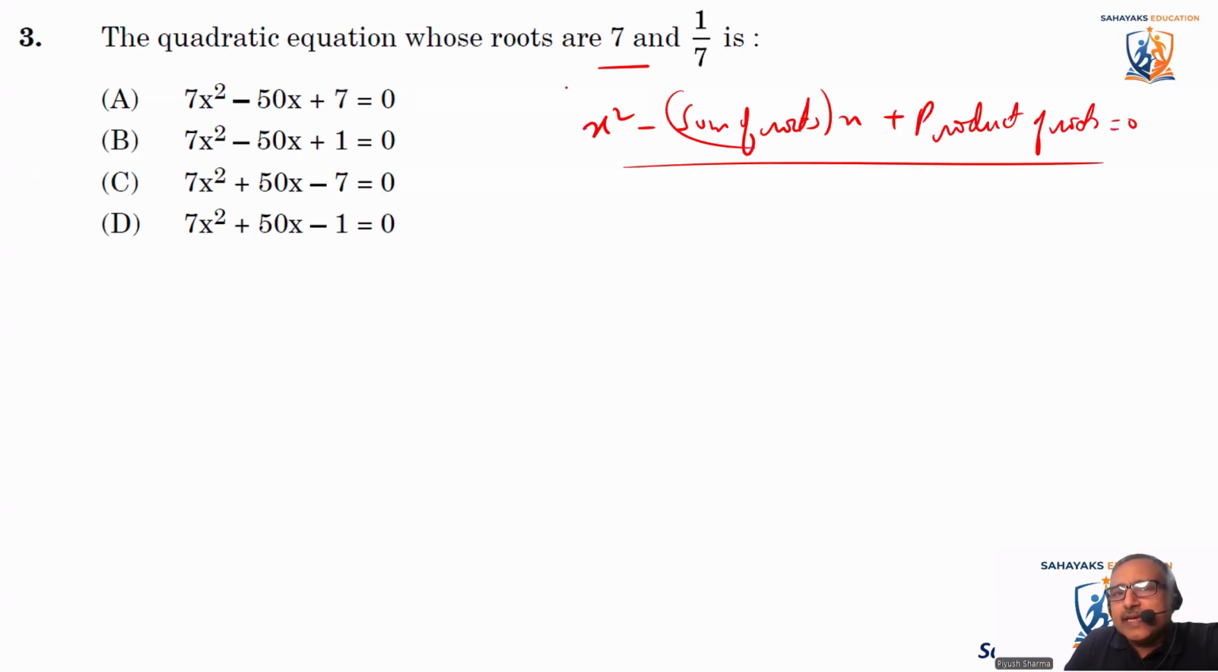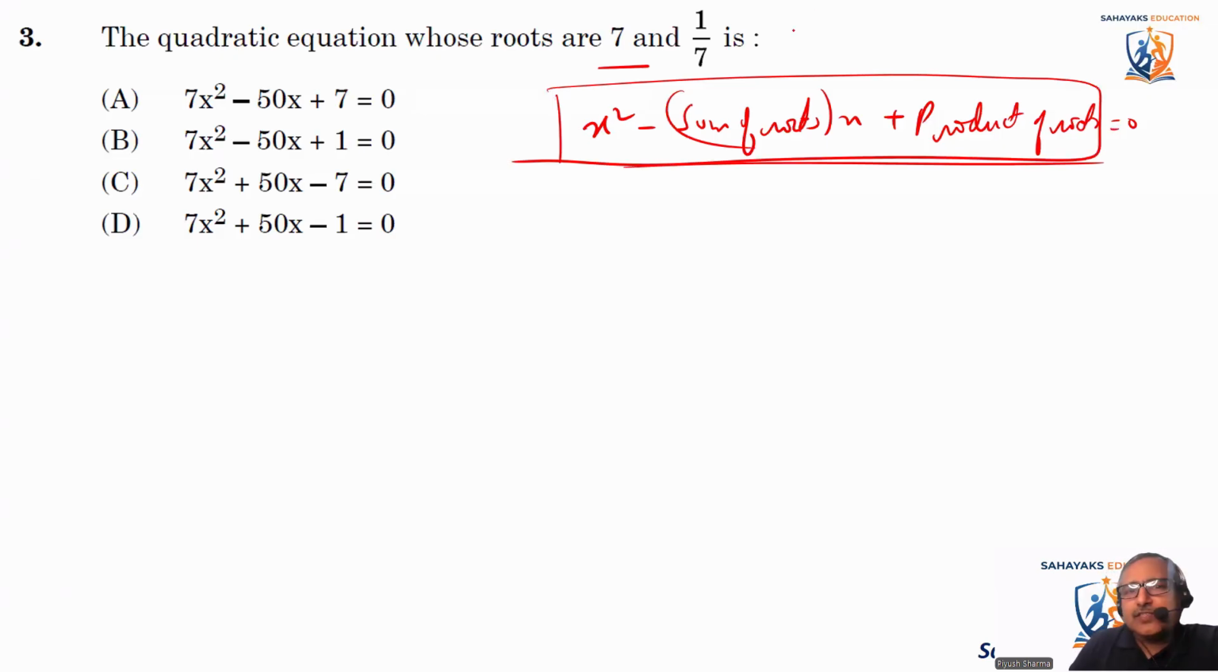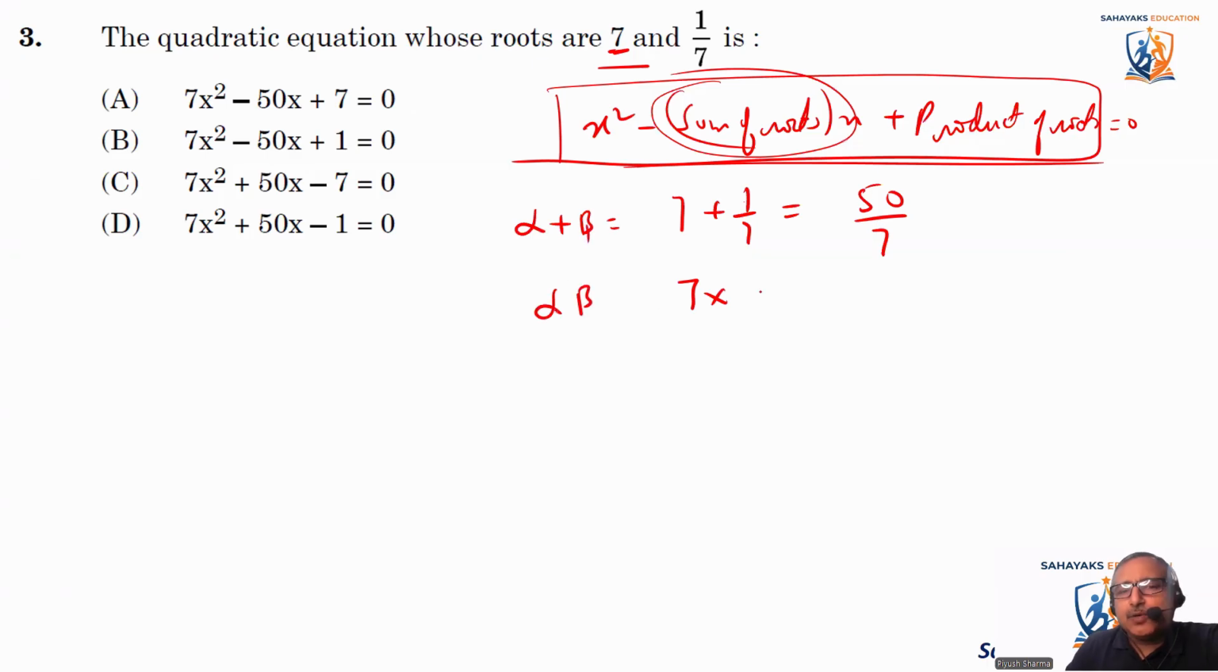Okay. So this is the equation which we make. So let's first of all find the sum of roots. This is one root and this is the second root. So 7 plus 1 by 7. ये कितना आ गया? 7 7s are 49, 49 plus 1, 50. It comes as 50 by 7. Okay. And then we have the product of roots. This is alpha plus beta, and this is alpha beta, the product of roots. 7 multiplied by 1 by 7, so cancel out, it comes as 1.